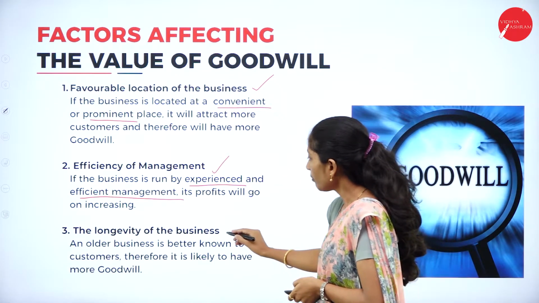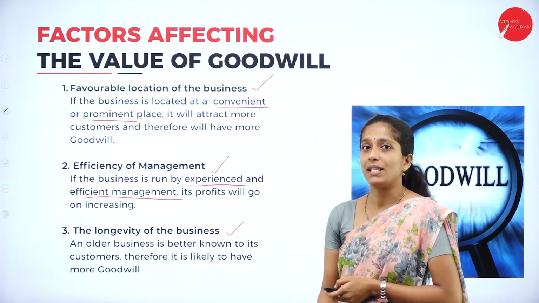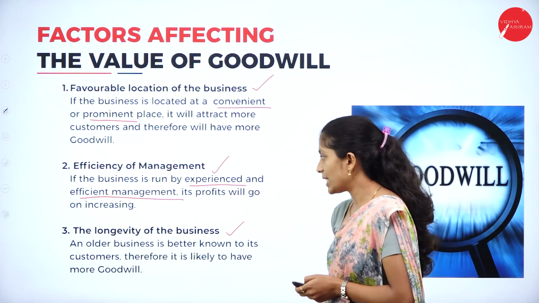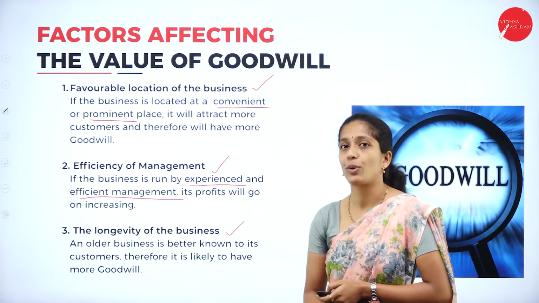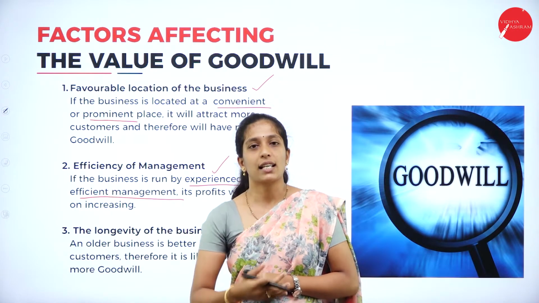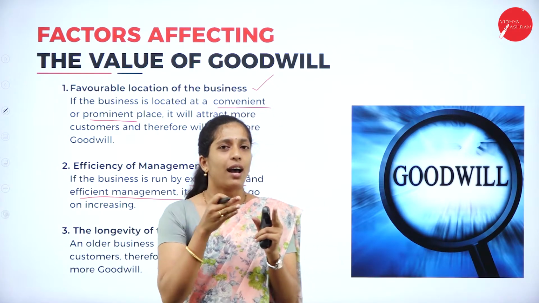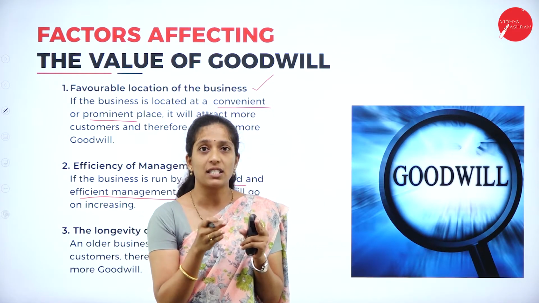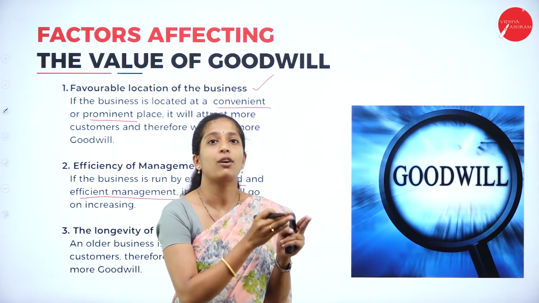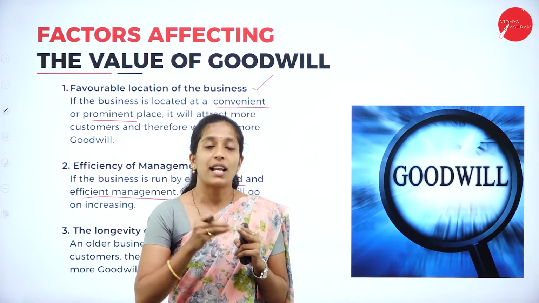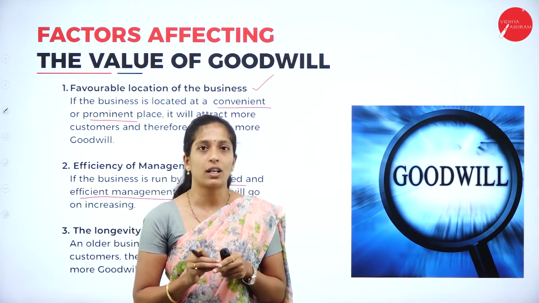Next is the longevity of the business. An older business is better known to its customers, therefore it is likely to have more goodwill. As I gave the example of A Limited and B Limited, I told in the first itself that A Limited is quite older, it has been there for 5 years, whereas B Limited is a newly built organization.